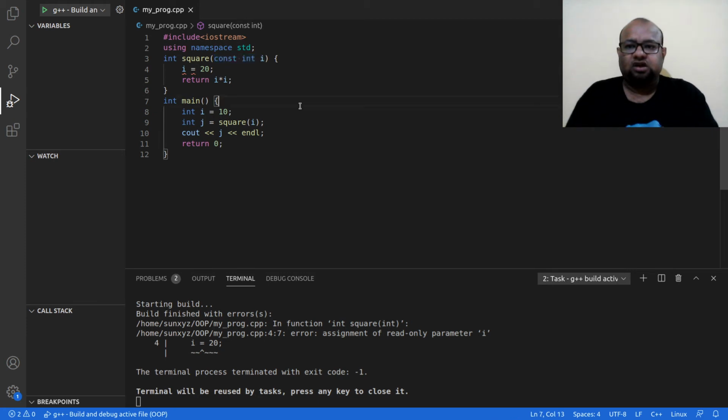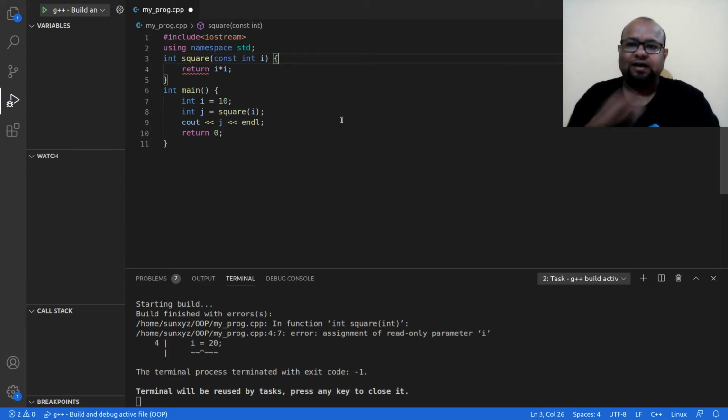Although the argument I am passing is not a constant, inside this function it will be treated like a constant. Since I is treated like a constant, I cannot update its value inside this function. This is what making a parameter constant means.